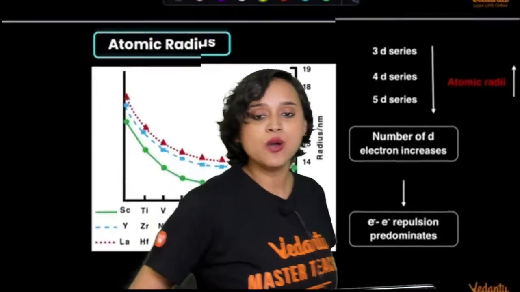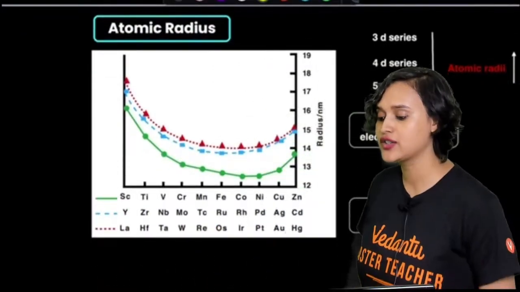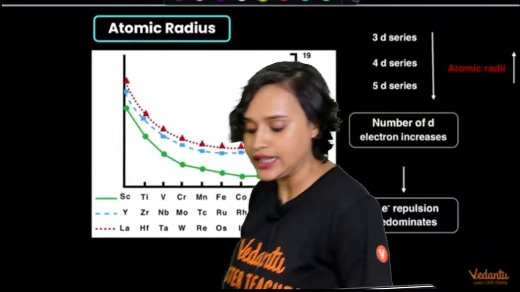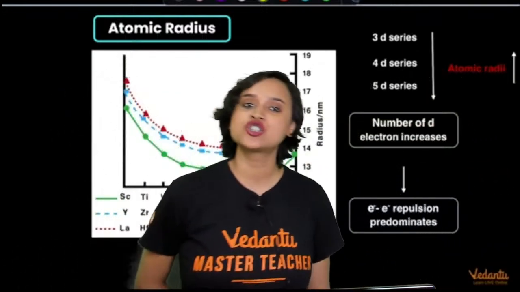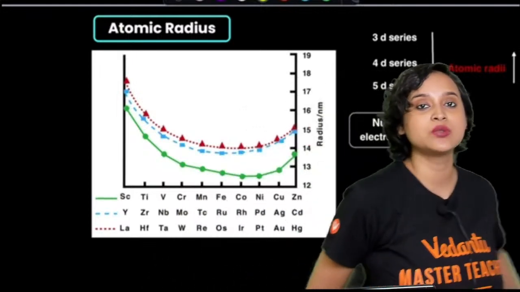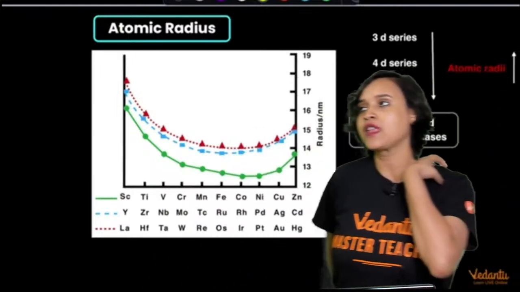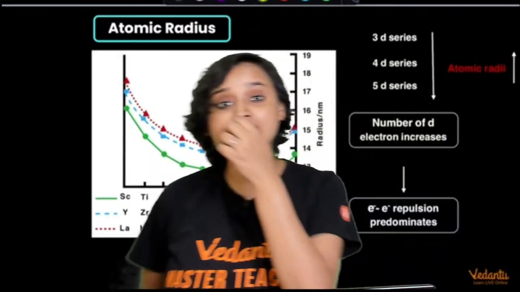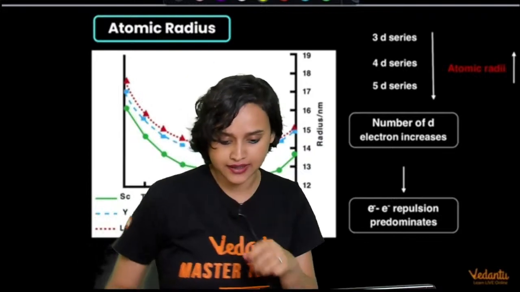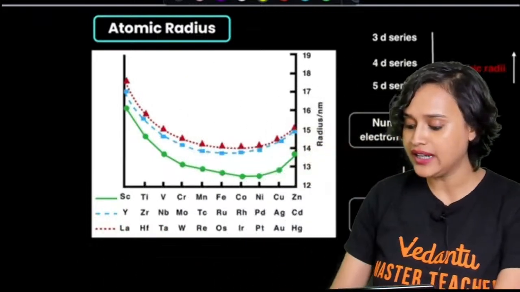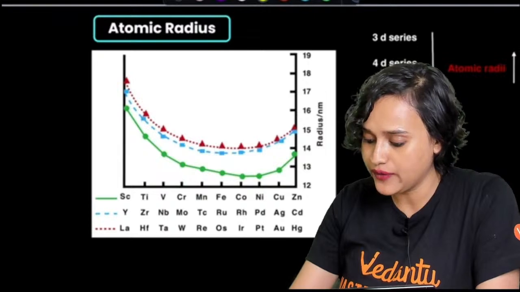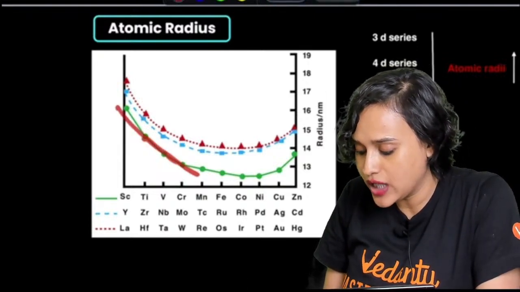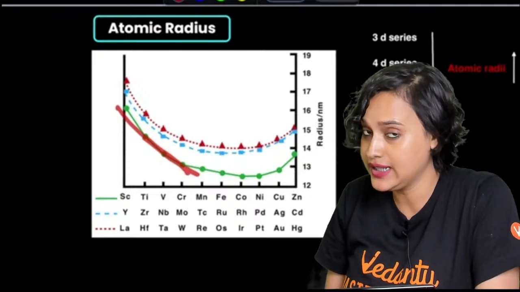All right. Now when we come to atomic radius, my dear students, if you remember, atomic radius depends on two factors. One is the nuclear charge, and the other one is what? The screening effect. So if the nuclear charge increases, then the atomic radius decreases. If the screening effect increases, the atomic radius increases. So we see that from scandium, if you come down till chromium, you see that the atomic radius is decreasing.